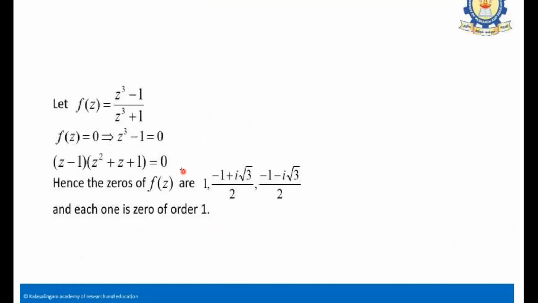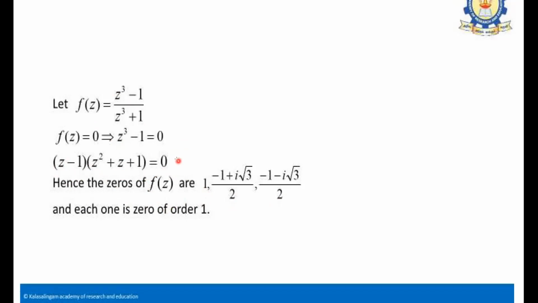Again, we have another example here. Suppose f of z is given in this form, and f of z equals 0 only when the numerator is 0. This gives z minus 1 into z square plus z plus 1 equals 0. Therefore there are zeros from these two factors, and all of us know that this equation is nothing but the cube roots of unity. Z has to be a cube root of unity, so these are 1, omega and omega square, the roots of this equation.